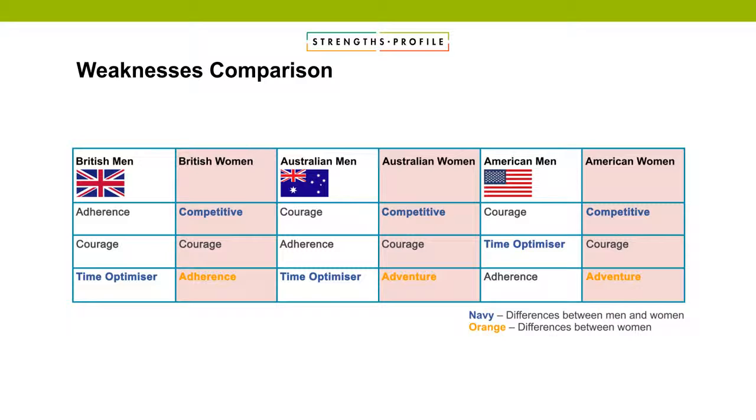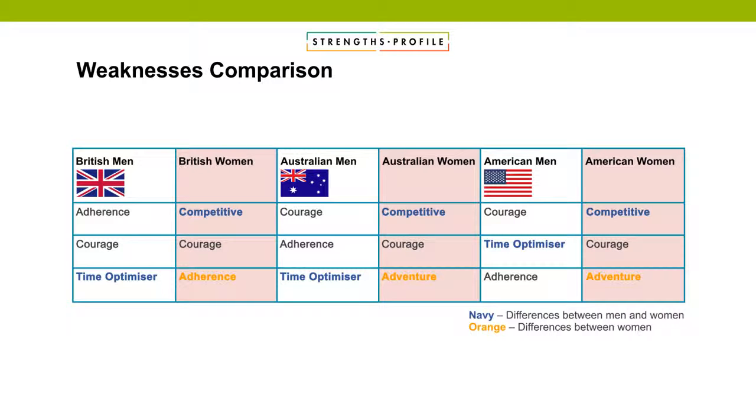But I think, again, that is one that we often see, but you can often overcome as well. So again, that lens of what would it look like if you were competitive and how can you get there using another strength is something that really works when coaching around competitive when somebody has it as a weakness. So adventure popping up as well, and courage as well. So a theme around, well, what does that look like? What does it stop you doing?